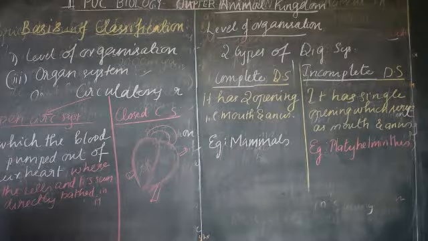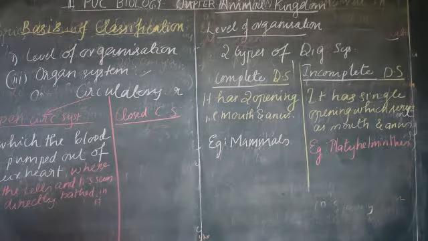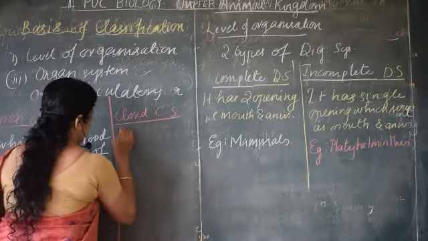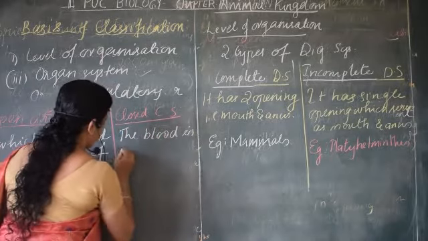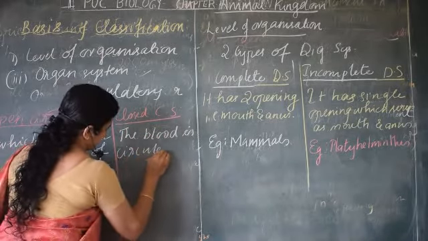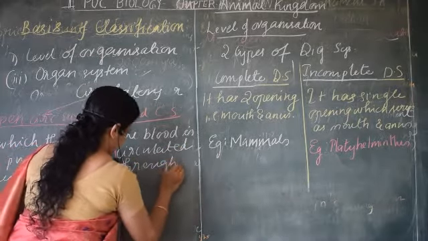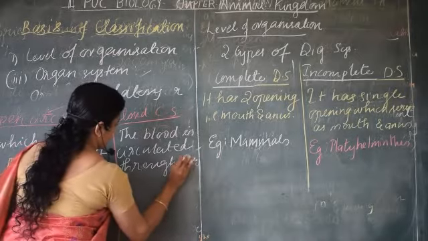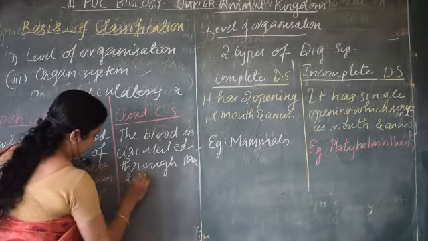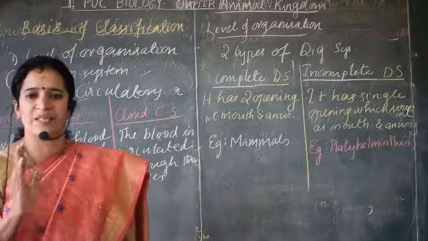In the case of the closed circulatory system, the blood is circulated through a series of vessels, the arteries, veins, and so on. Arteries, veins and capillaries differ with respect to their diameter.